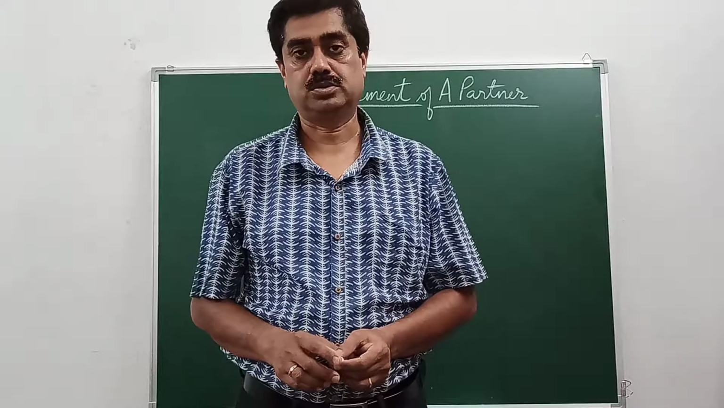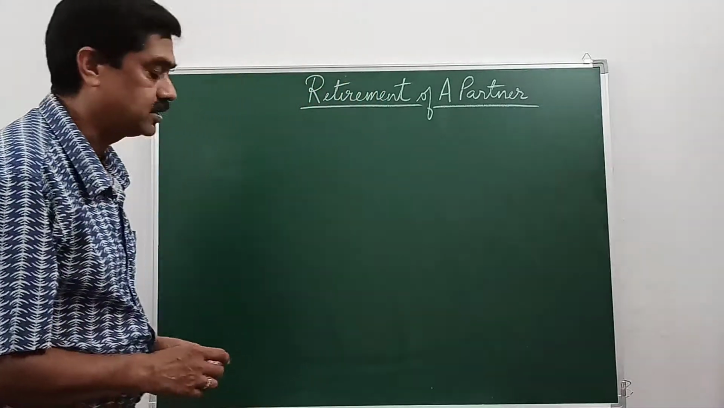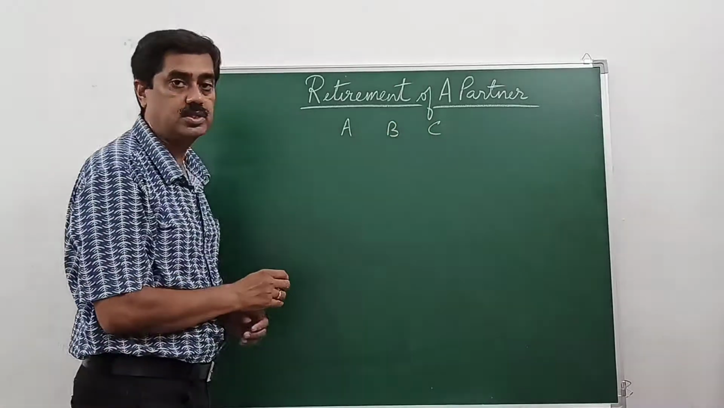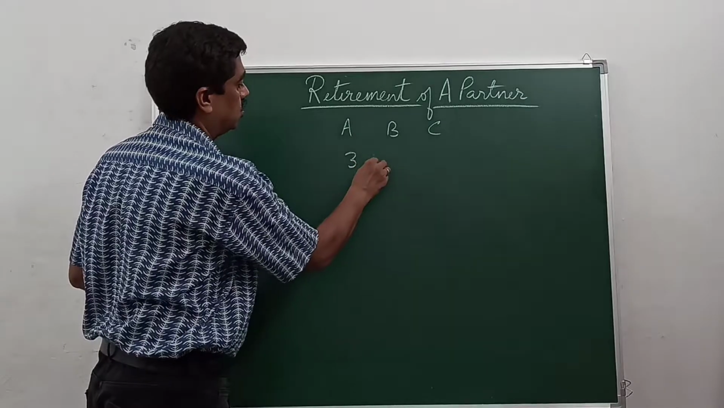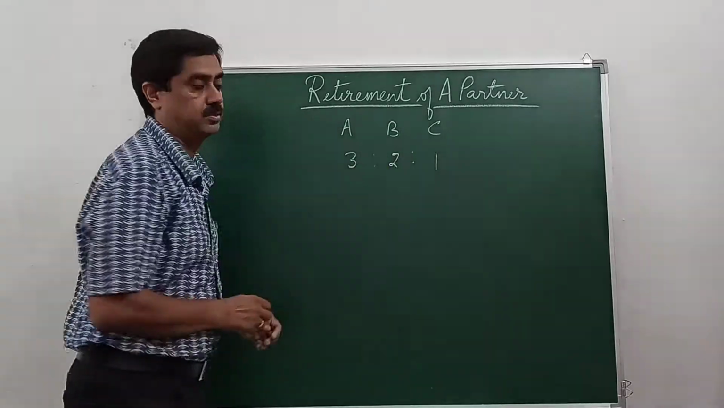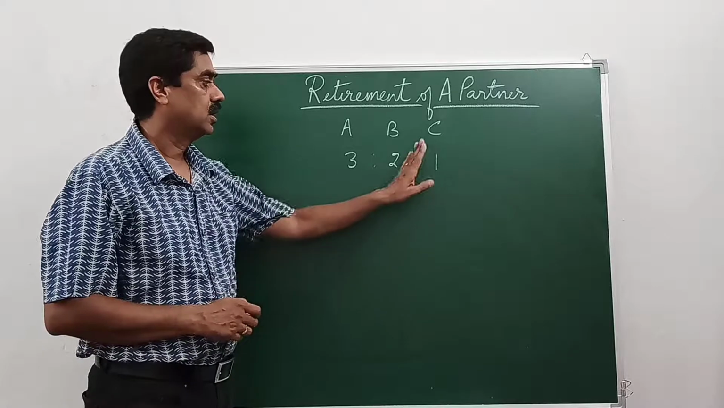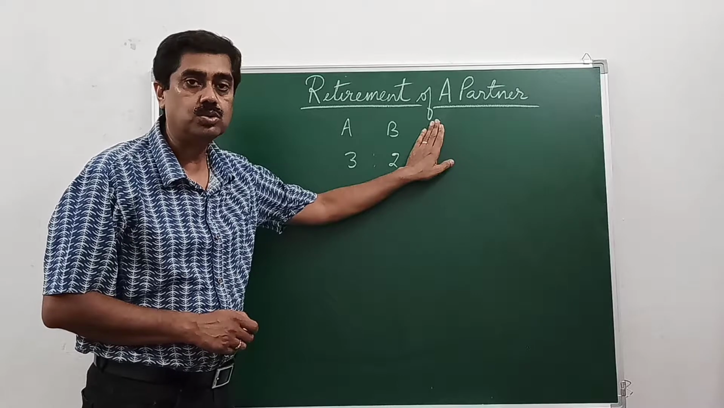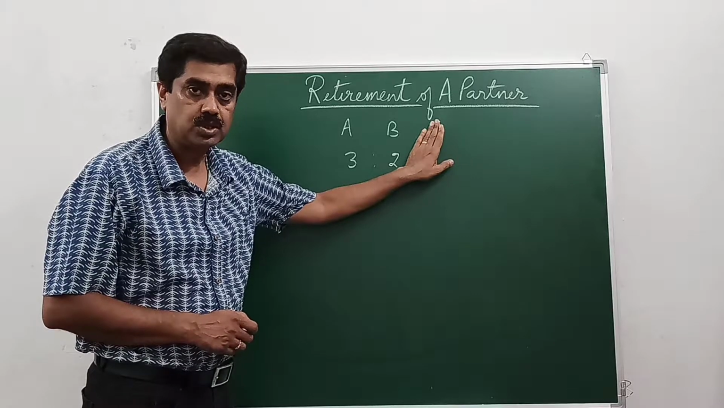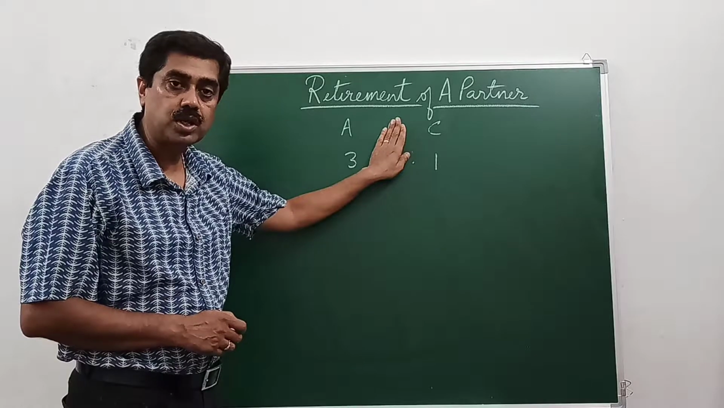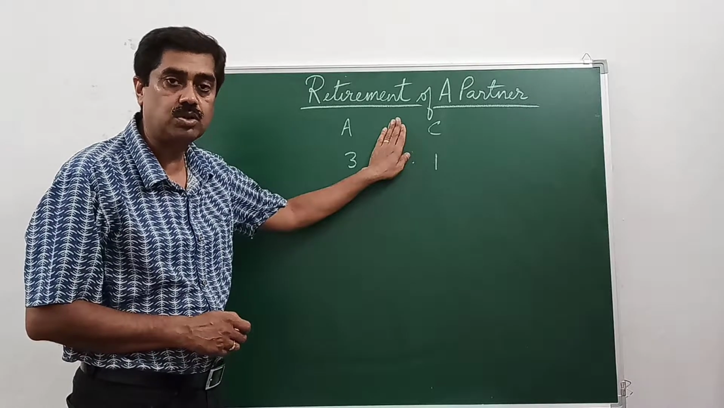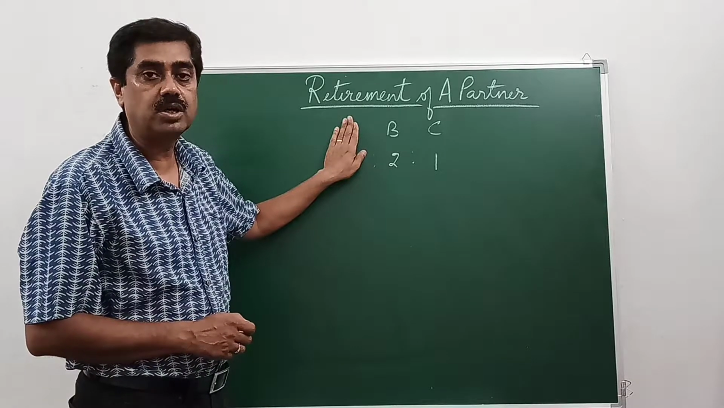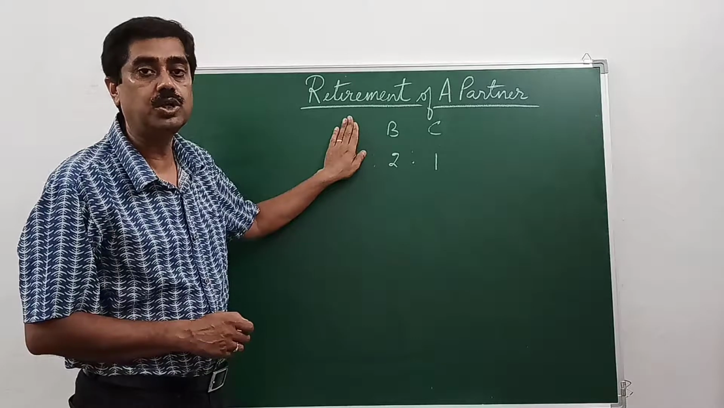First of all, new profit sharing ratio. How do you ascertain that? I'll take an example here. Suppose A, B and C are partners who are sharing profit and losses in the ratio of 3:2:1. Now, suppose C retires, then the remaining ratio becomes the new profit sharing ratio of the new firm. If B retires, then the new ratio will be 3:1 of A and C of the new firm. If A retires, then the remaining share 2:1 will be the new profit sharing ratio of the new firm.